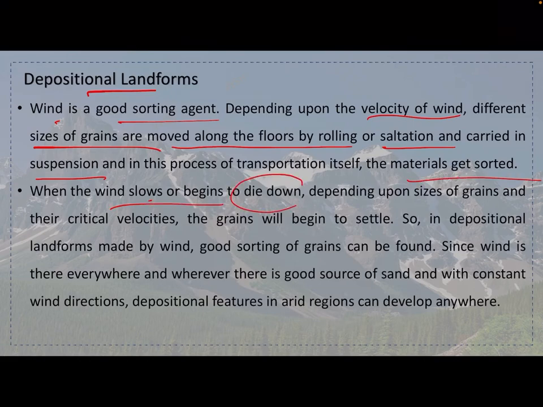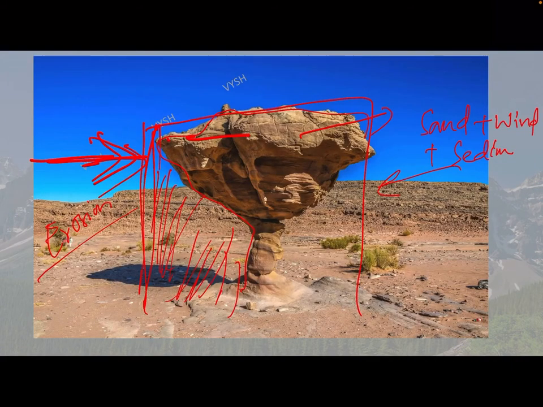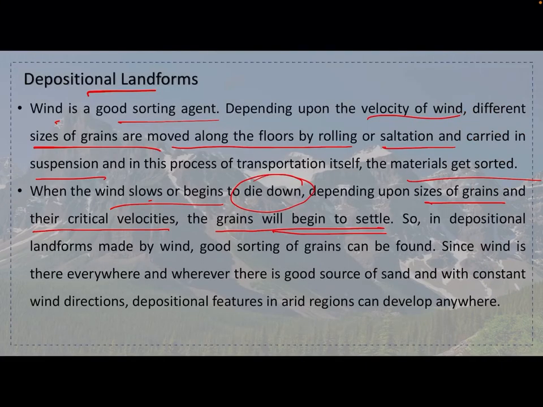When the wind slows or begins to die down, depending upon the size of the grains and the critical velocities, the grains will begin to settle. Till now we have seen the grains getting removed. When the wind gets slower, the grains will start settling. If the grain is huge, it will settle very early. If the particles are very fine, they will settle at a later stage.